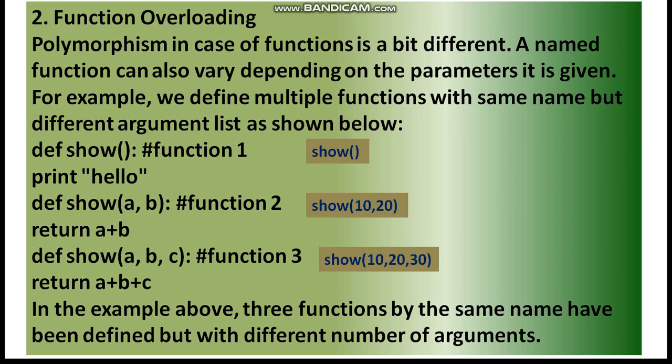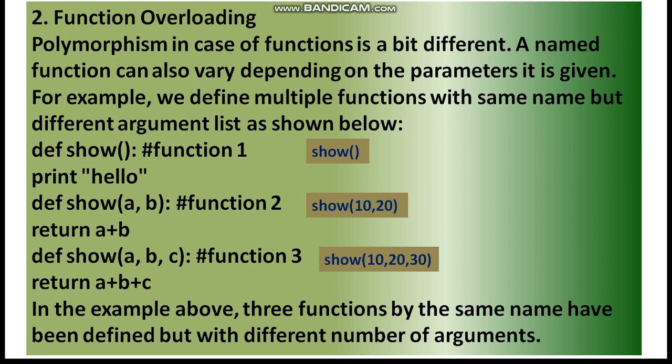As we see in the example above, the function called will depend on the argument list, data type and number of arguments. These two, that is data type and the number of arguments, together form the function signature. The return type of the function is nowhere responsible for function overloading, and that is why it is not part of the function signature. Here it must be taken into consideration that Python does not support function overloading.